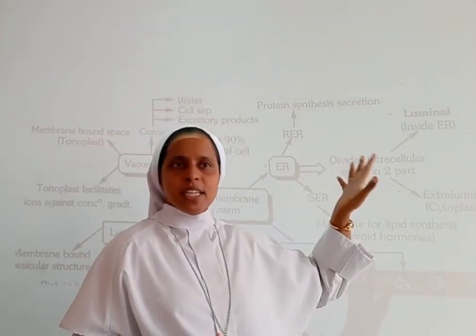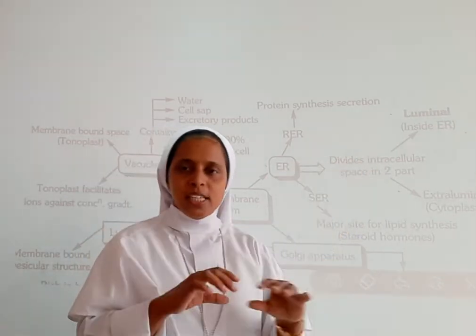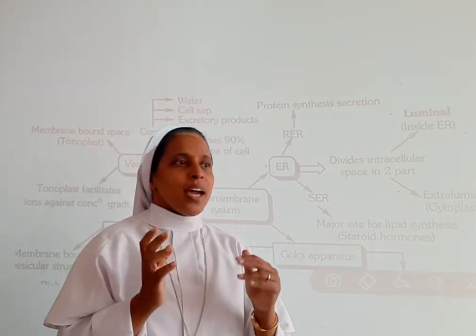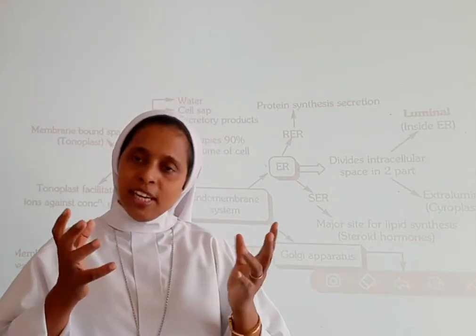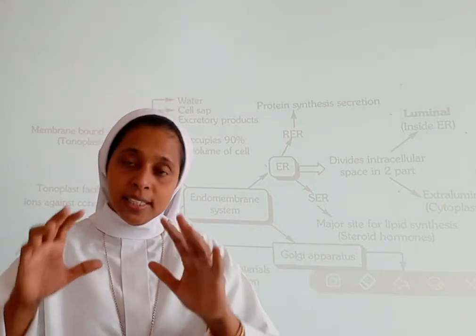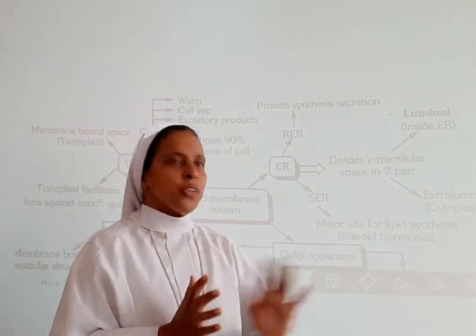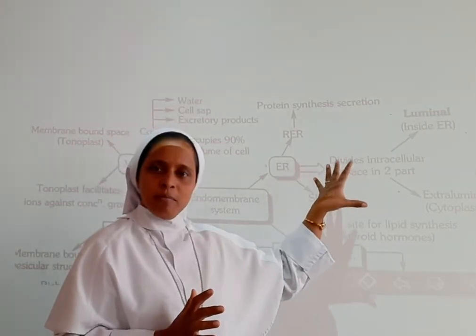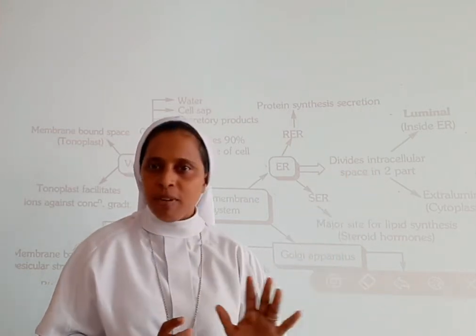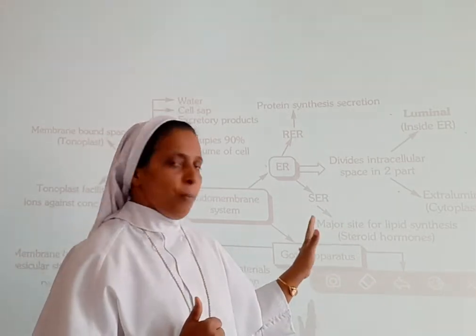So the endoplasmic reticulum, we know that it is network-like. Reticulum is present and a network-like formation is there. We can see tiny tubular structures spread everywhere in the cytoplasm, like a net. So the endoplasmic reticulum is net-like. You have to remember that reticulum is present, that it is a tiny tubular structure, and that it is found in the cytoplasm.